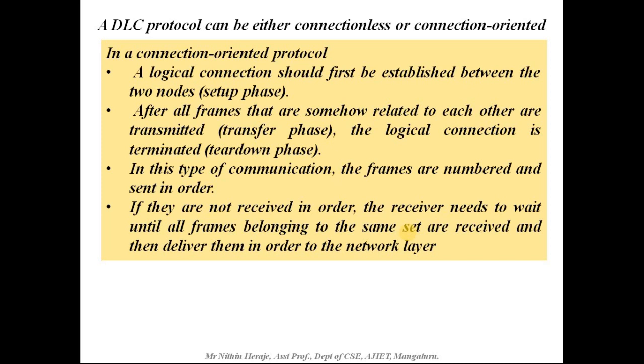In this type of communication, the frames are numbered and sent in order. This is something you have to note down: in connection oriented, the frames are numbered and sent in order.